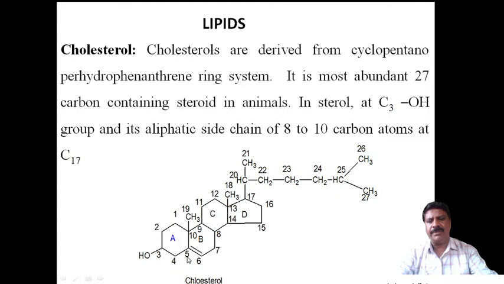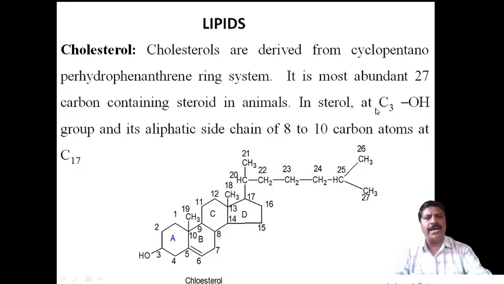Then 4, 5, 6, 7, 8, 9, then 10, then 11, 12, 13, 14, 15, 16, 17, then 18, and 19, then 20, 21, 22, 23, 24, 25, 26, 27. Therefore this cholesterol contains 27 carbon atoms, and it is called a steroid present in animals.